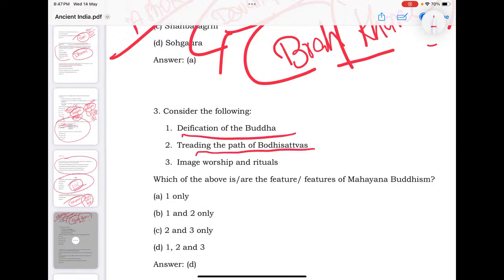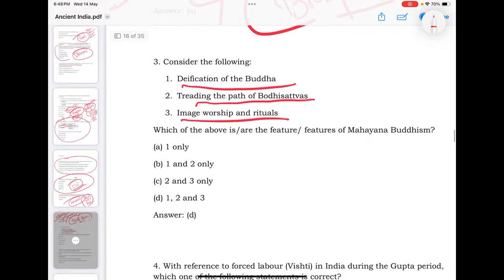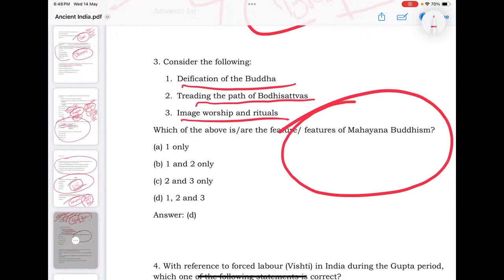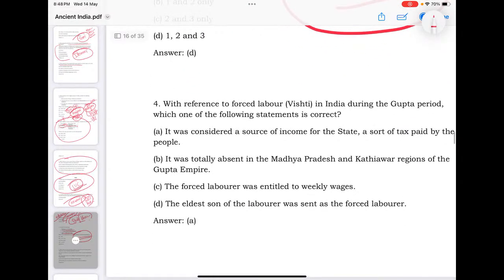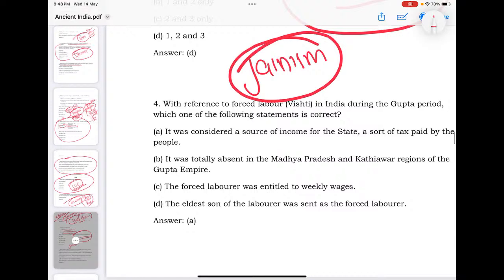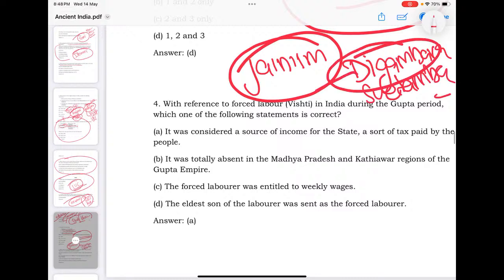Deification of Buddha, treading the path of Bodhisattvas, image worship and rituals: they are asking about Mahayana Buddhism. Again, this question is repeated here. I said Mahayana, Hinayana, you must have the basic understanding. In a similar way in Jainism, there is the Digambara division, Digambara Sadhar, Shvedambara Sadhar. The Karnataka one is Digambara, or maybe the people who went to Karnataka, Digambaras, who strictly follow Vardhamana Mahavira's teachings. Shvedambaras are the Magadha version. So see Jainism, Digambara, Shvedambara, their principles, doctrines and differences. In a similar way, Buddhism, Mahayana, Hinayana, basic differences.